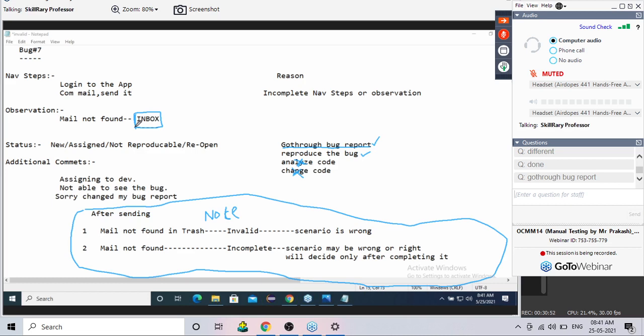As I said, there are many other reasons. I'll discuss them one by one, so I will not give any notes for the next half an hour, 45 minutes. Step by step, you write. Here, the reason is incomplete navigation steps and observation. Like this, many different reasons will be there. So first you write that many different reasons are there.